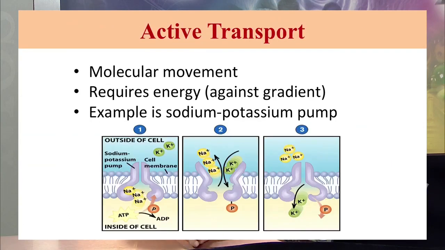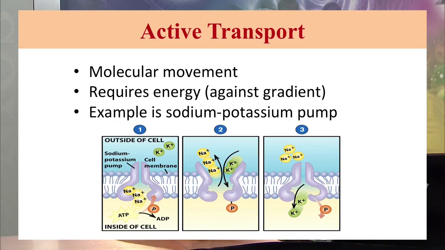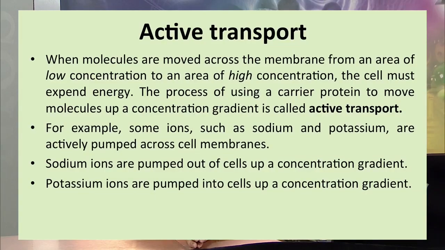The next type of movement is active transport. In active transport, active means they definitely need energy, and there are a number of examples of this. Active transport is the process where the molecule may move from the low concentration to the higher concentration. So for this process, definitely they need to expend energy. The process of using a carrier protein to move molecules up a concentration gradient is called active transport,